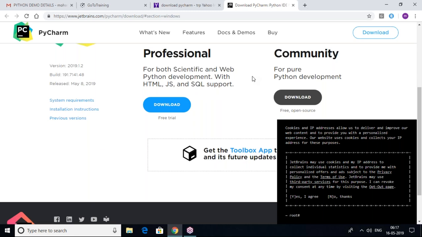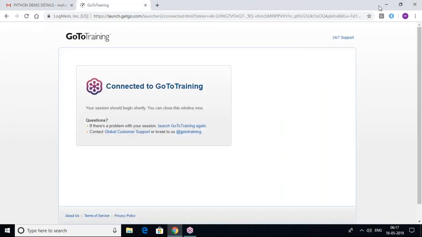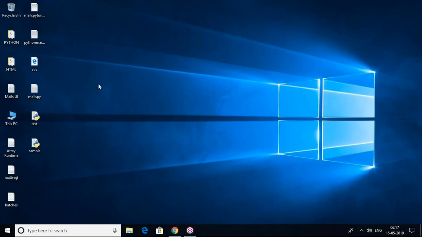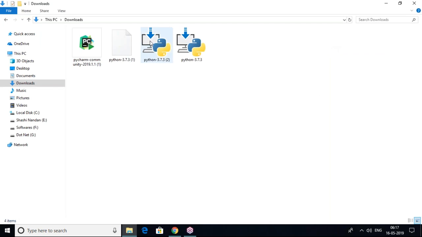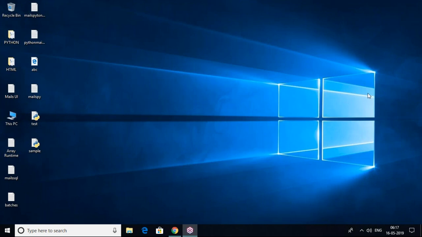Those who want to develop web applications using the Django framework, for them the Professional editor is required. It is a full featured IDE. So I have downloaded this one. After download, in your download folder you will get a file like this, the PyCharm community version. Just double click on it, click next three times, and install it. That's it. It's very simple. Within less than one minute it will be installed. So this is the PyCharm editor setup.